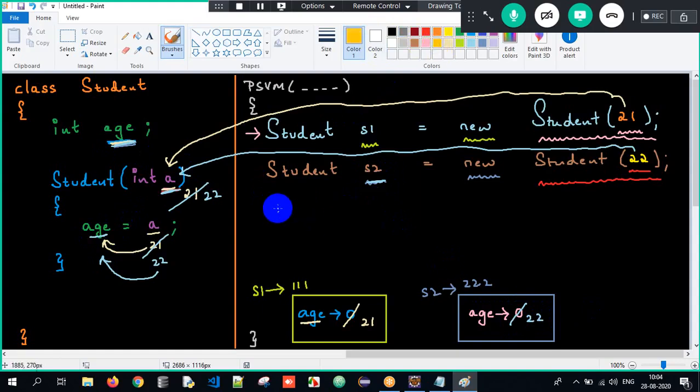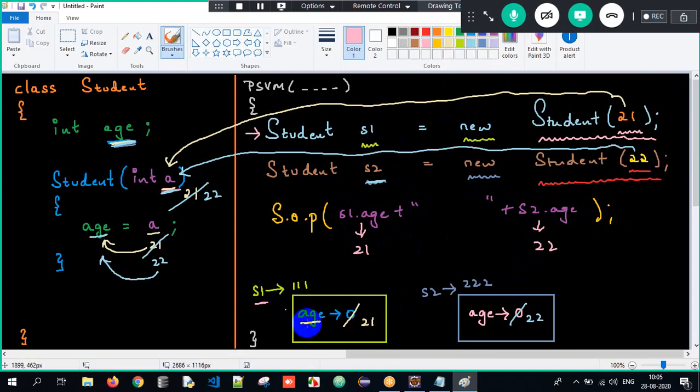Therefore, now when I try to print System.out.println, if I want to print the content s1.age, space, and s2.age, what will be the output? Sir, s1.age is 21 and s2.age is 22. Why? Because s1.age is 21 and s2.age is 22. So this is what we are supposed to understand when it comes to the constructors topic.